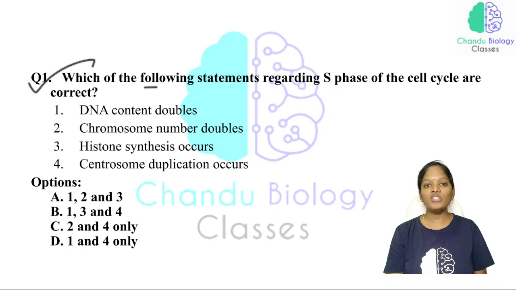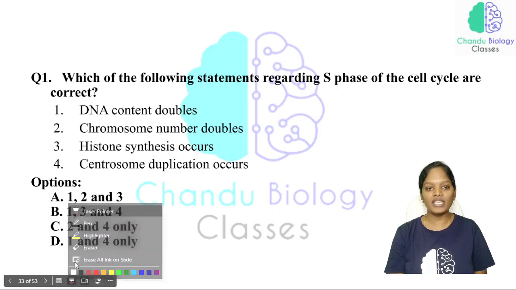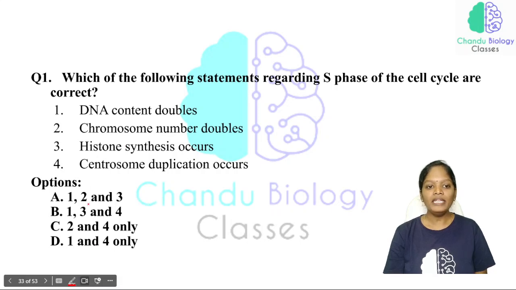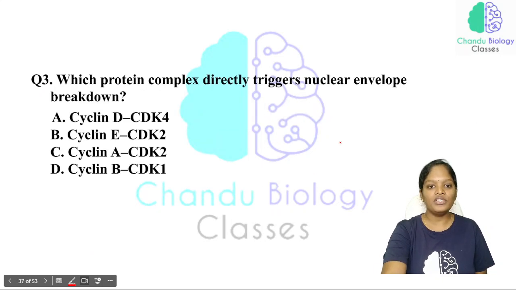So the first question: which of the following statements regarding the S phase of the cell cycle are correct? In the S phase, the DNA content doubles and the chromosome number doubles, and this will be the wrong statement, so we can eliminate the first and second option, so A and C will be eliminated from the options. Histone synthesis occurs. Of course, the histone synthesis will be there, isn't it? Now the centrosome duplication occurs, so the answer will be option B. And we'll discuss this question in tomorrow's class.